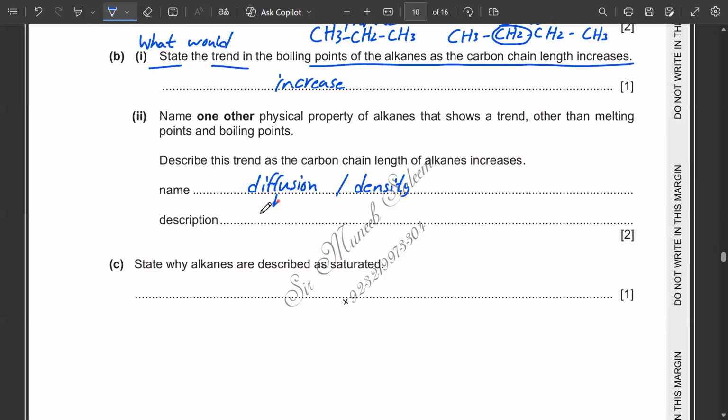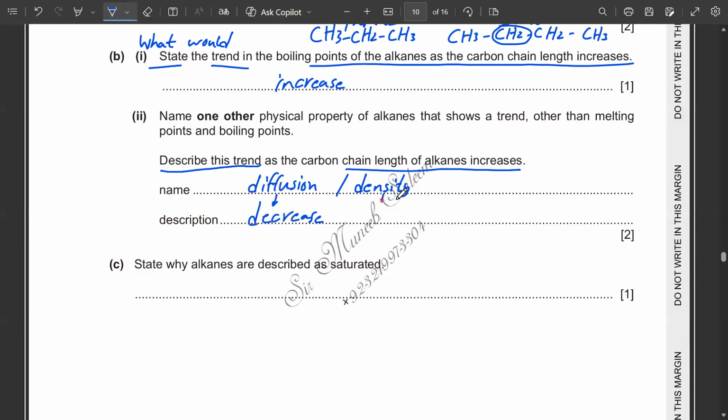So both of these things have their different trend. They have asked you to describe this trend, whether it would increase or decrease. This is what it would mean. If you write about the diffusion, you will write the diffusion will decrease as the chain length of the alkane increases. So as the chain length increases, the diffusion will decrease.